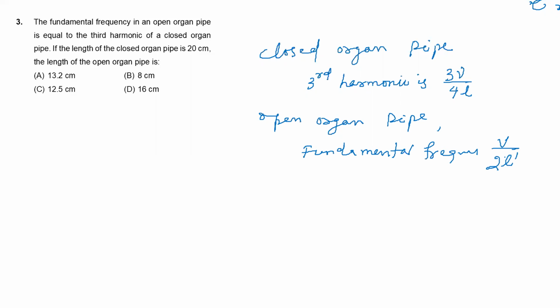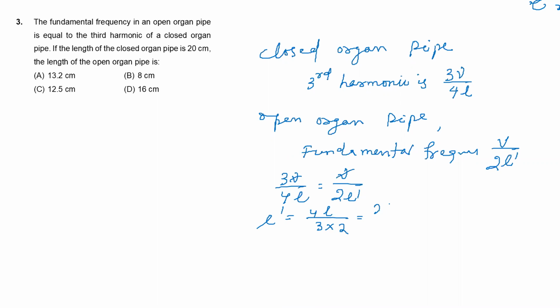Given that the third harmonic for the closed organ pipe equals the fundamental frequency, we can compare both. 3V by 4L is equal to V by 2L dash. So we cancel V. Then L dash, which we want to find, is equal to 4L divided by 3 into 2.